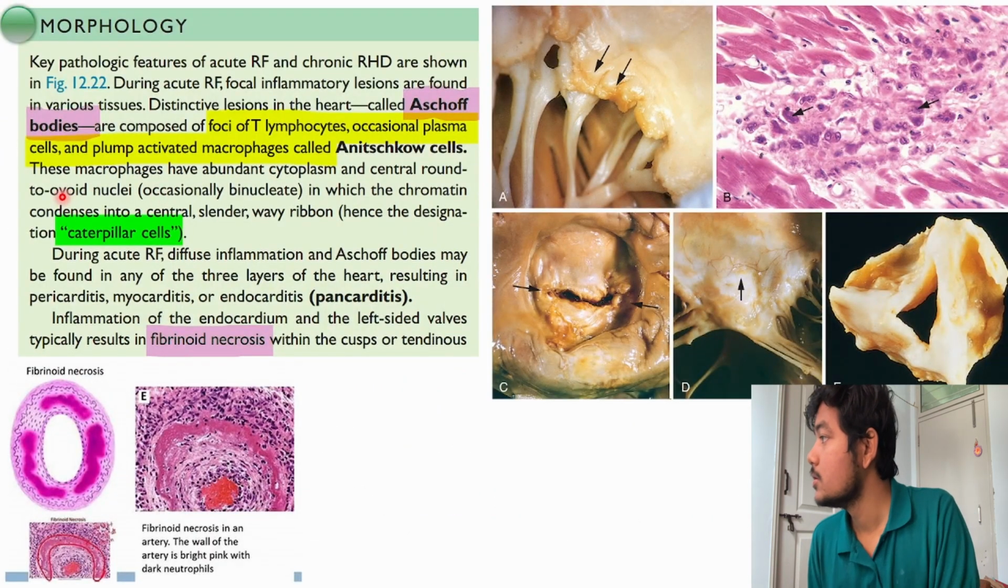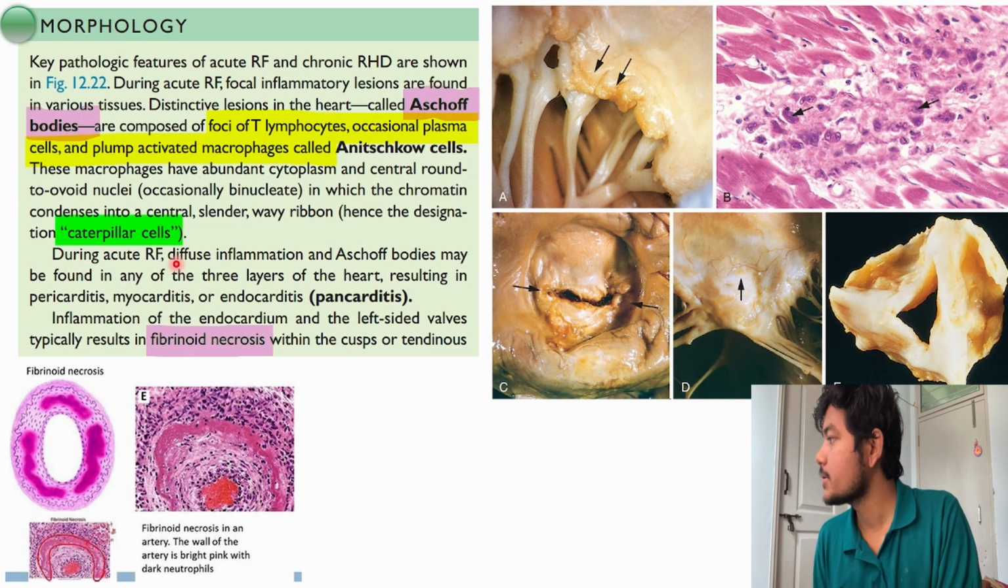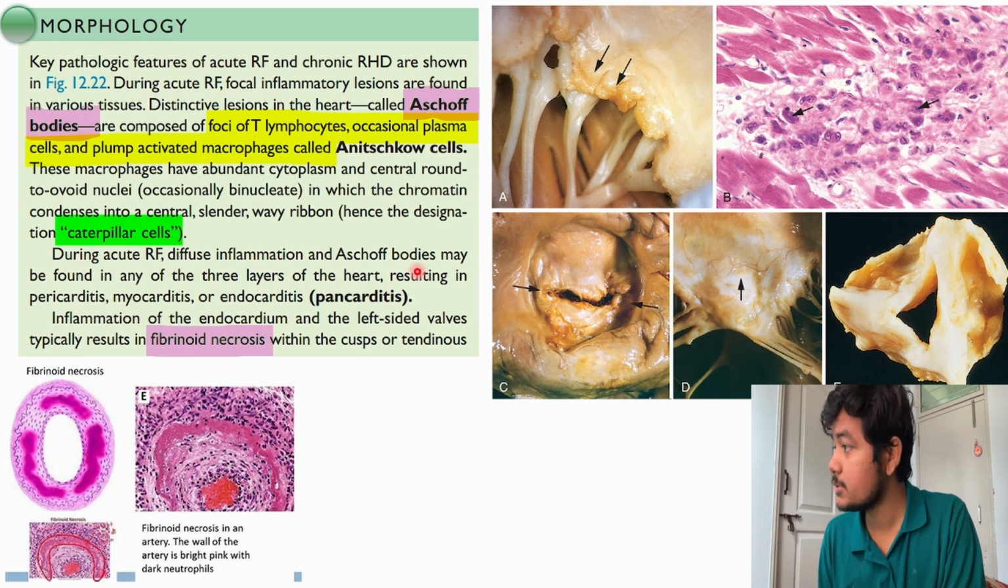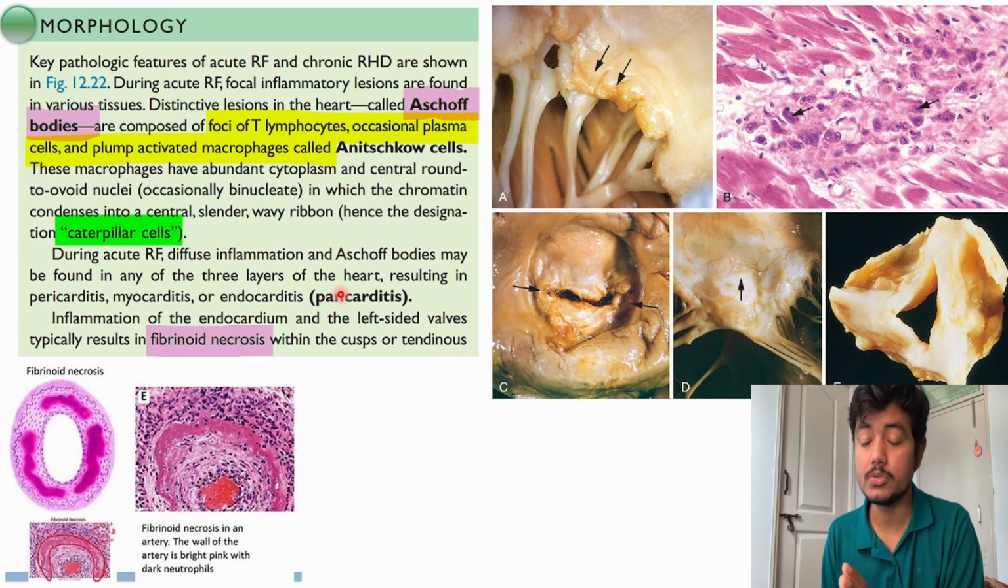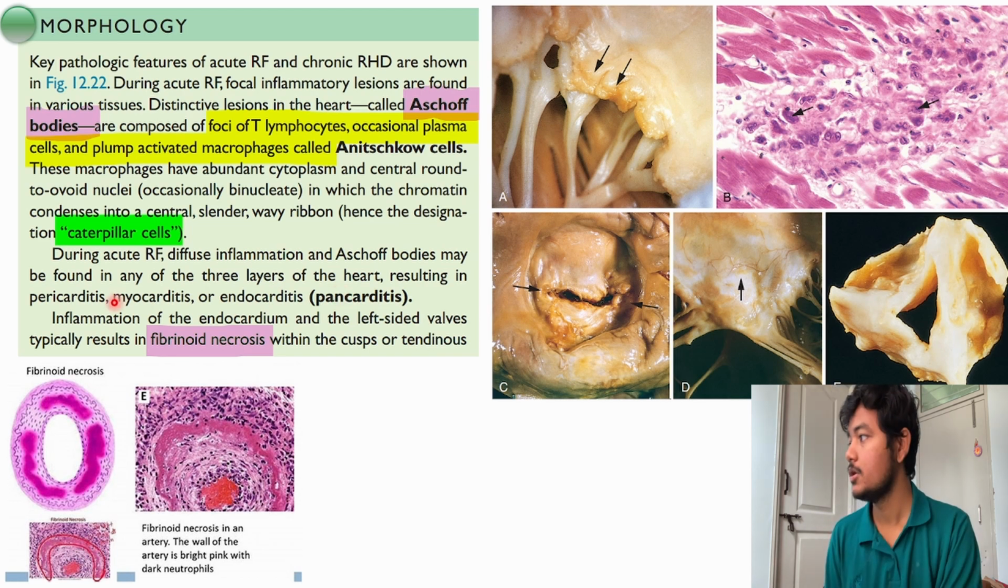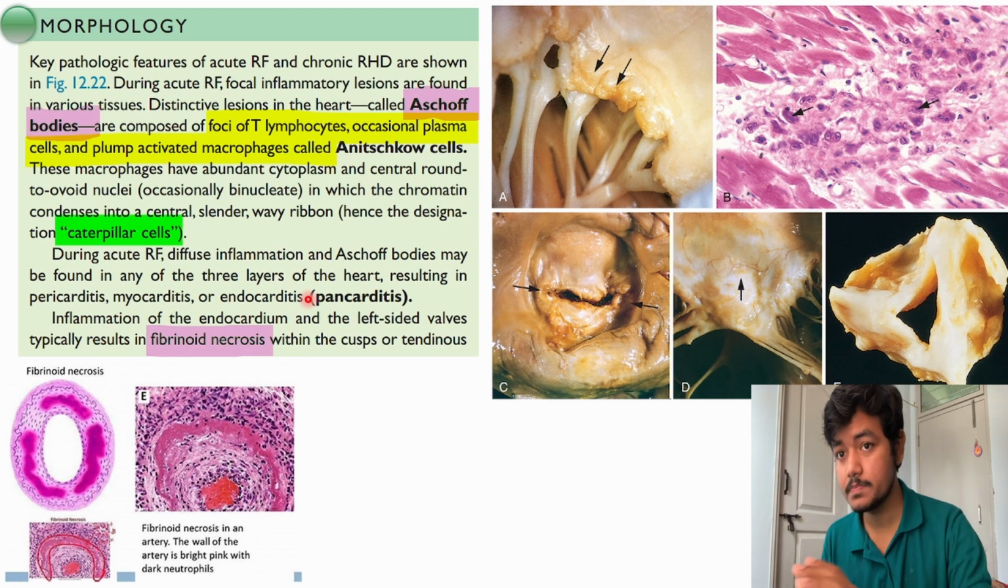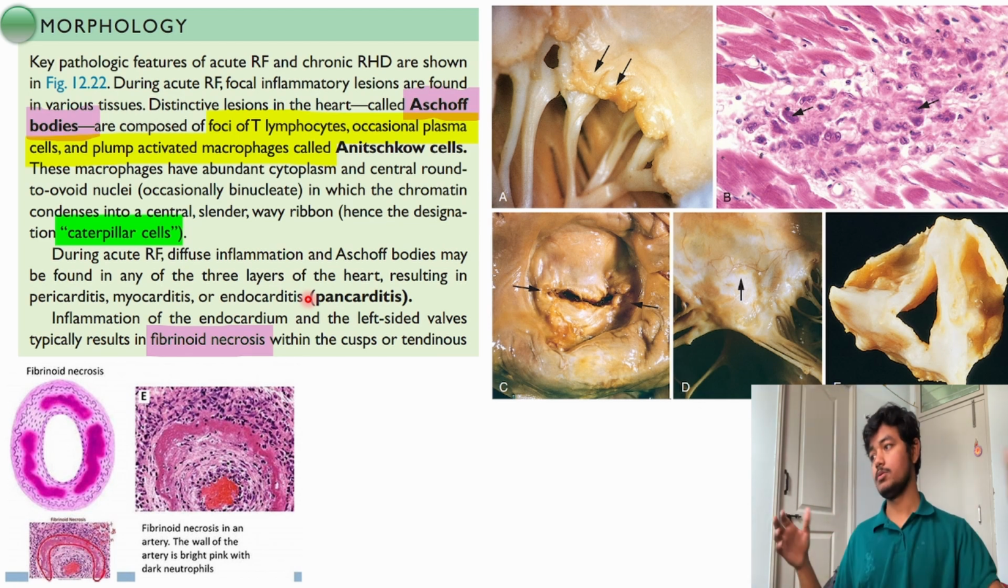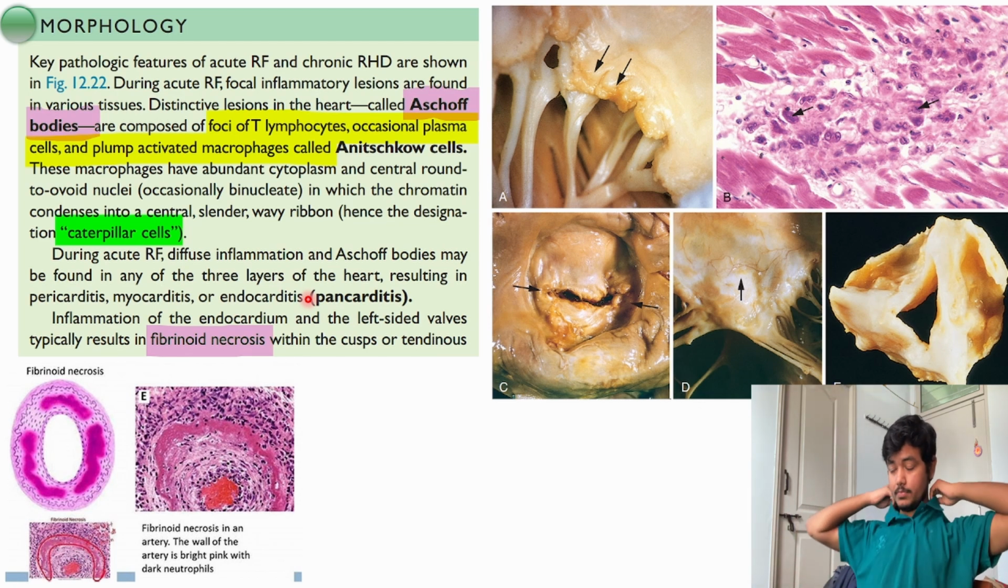Yeah, so that is there. During acute rheumatic fever, diffuse inflammation and Aschoff bodies may be found in any of the three layers of the heart. So the heart has three layers: pericardium, myocardium, endocardium. Anywhere it can be found. Altogether it is called pancarditis. What does pan mean? Total, the whole part of the heart.